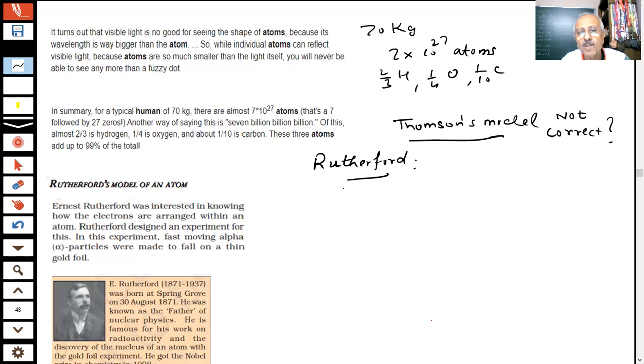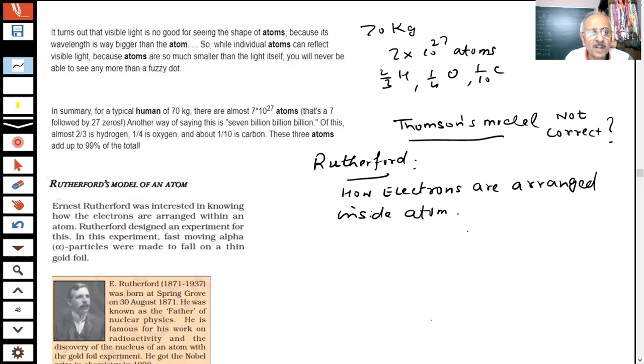Rutherford was interested to know how electrons are arranged inside the atom, and there are many other reasons also. He was performing some work on radioactivity. What is radioactivity? We will tell you. Rutherford was interested in knowing how the electrons are arranged within the atom, so Rutherford designed an experiment for this.